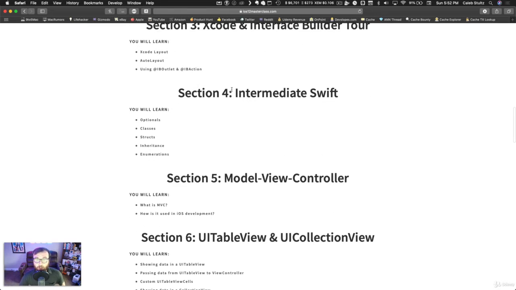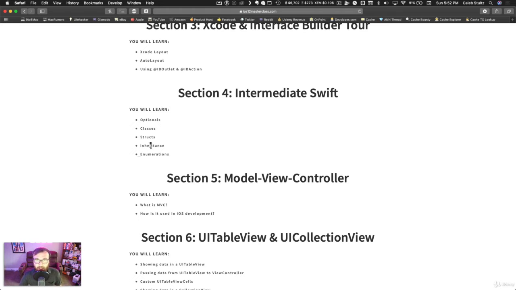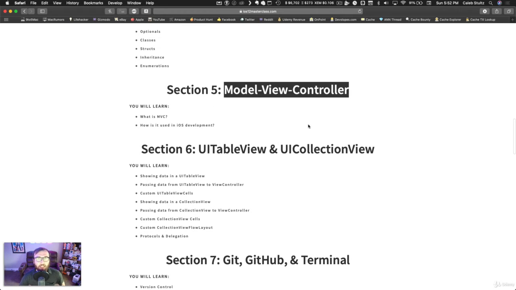After that, you're going to move into Intermediate Swift. And Intermediate Swift is basically just taking what you know about Swift a little bit further with things like classes and structs, which are all a very important part of object-oriented programming, which we'll discuss then. We'll also learn about things like inheritance and polymorphism, and even things like enumerations. After that, we'll move on to the most commonly used design pattern in iOS development, Model View Controller. Don't worry about that too much until then.